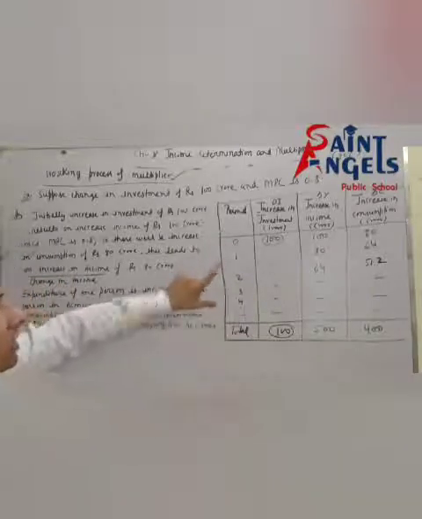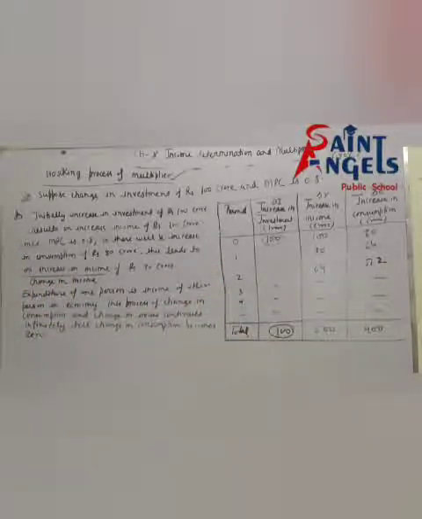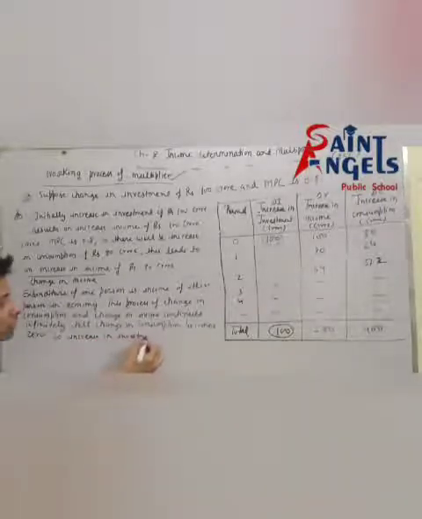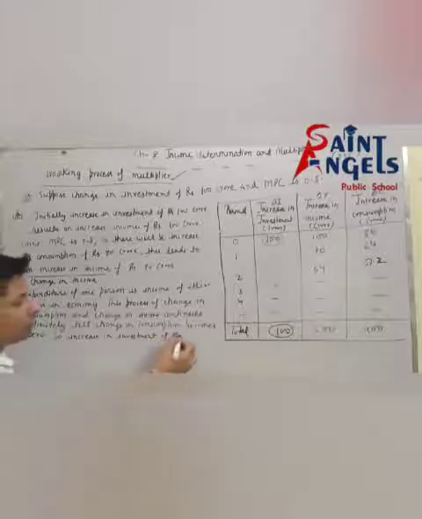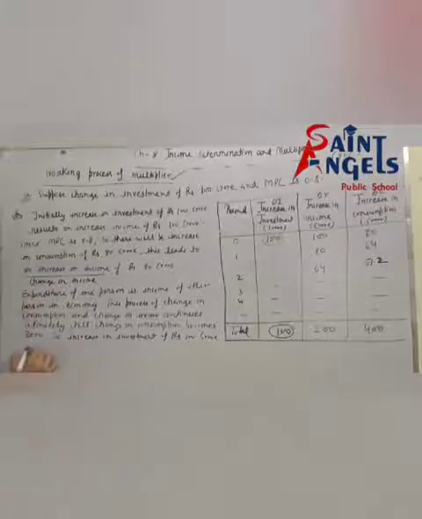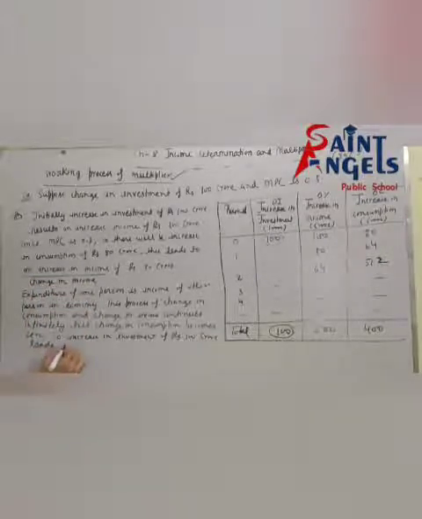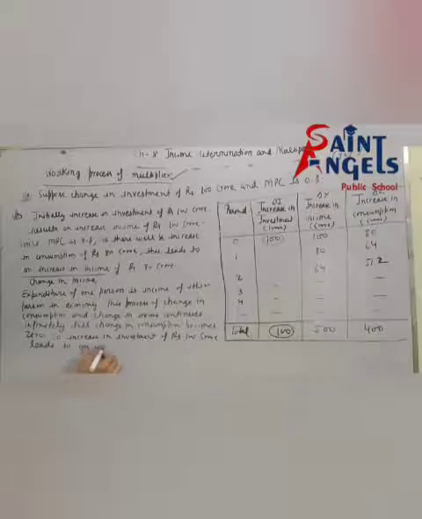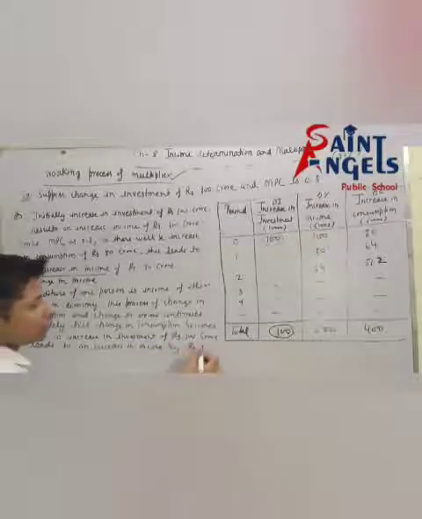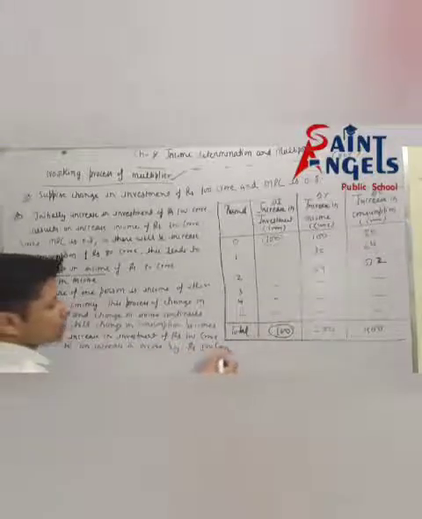This schedule, we can say this table. See, so an increase in investment of rupees 100 crore leads to an increase in income by rupees 500 crore.